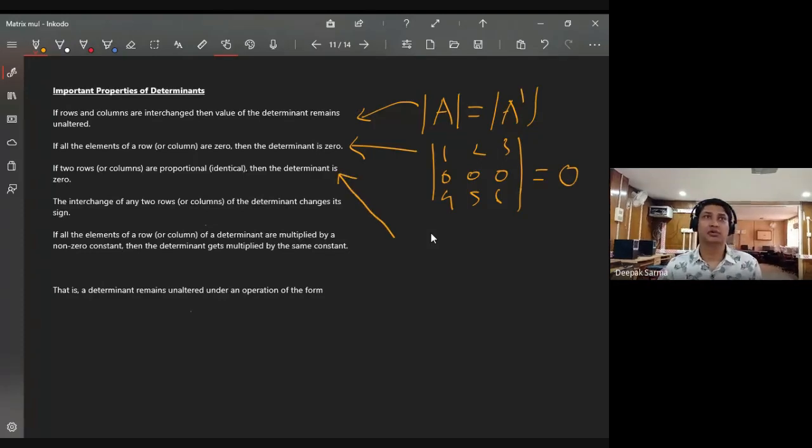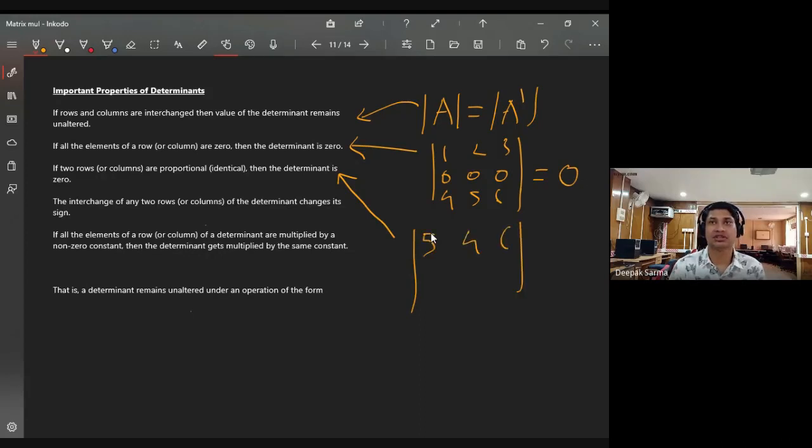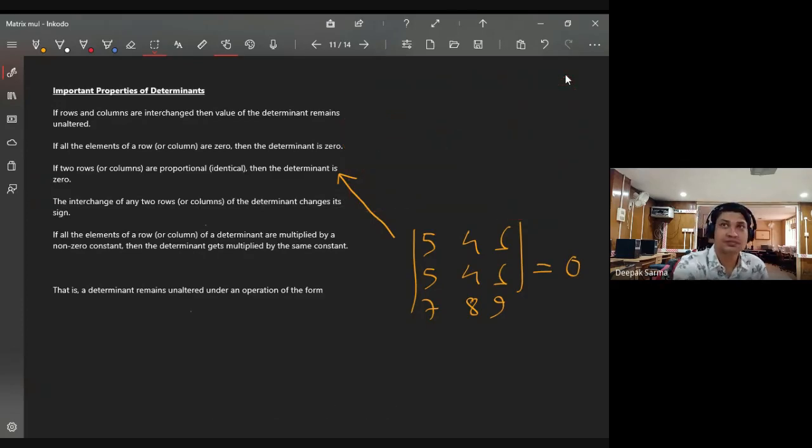Now the third point. If two rows or two columns are proportional or identical, then the determinant is 0. Suppose I have 5, 4, 6 and again 5, 4, 6. Two rows are identical, whatever I have in 7, 8, 9, it's very important. So this one is 0. If two rows or two columns are identical, then the determinant is 0. What more, it is written there, even if they are proportional, then also it is 0.